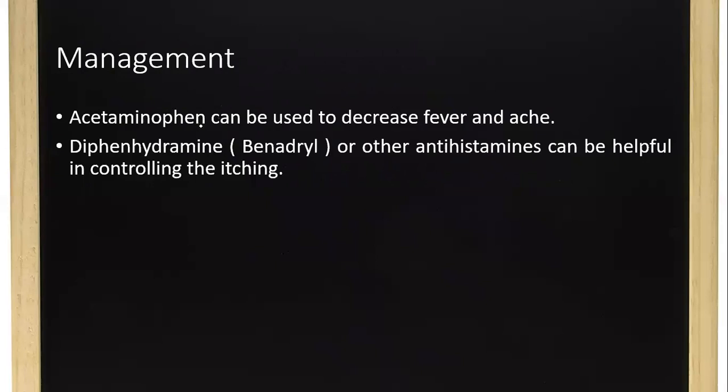For that, acetaminophen can be used to decrease the fever and headache. So the patient will be having a severe form of headache associated with fever. It can be managed with proper antipyretic therapy as well as analgesics. Okay, then diphenhydramine or Benadryl or other antihistamines can be used to control the itching, because due to the appearance of the rash, sometimes the patient may be having severe itching. Okay, so to control this itching, you can manage with some kind of antihistamines.